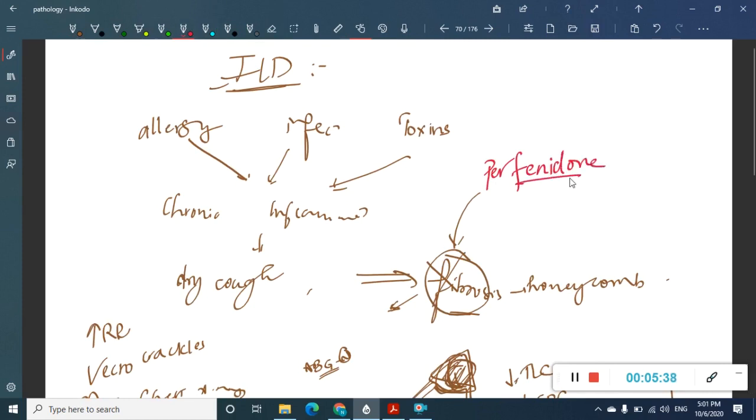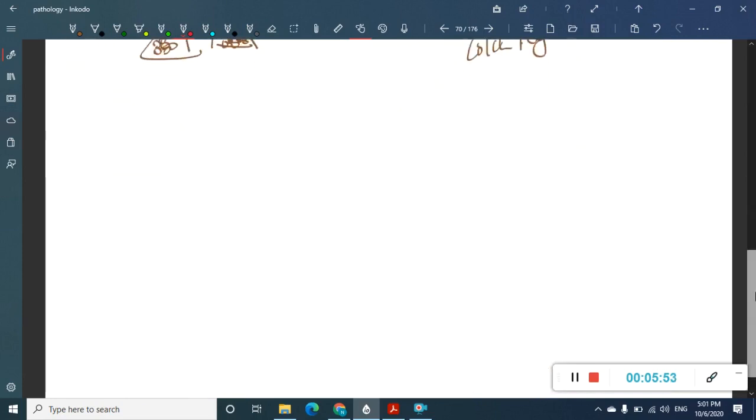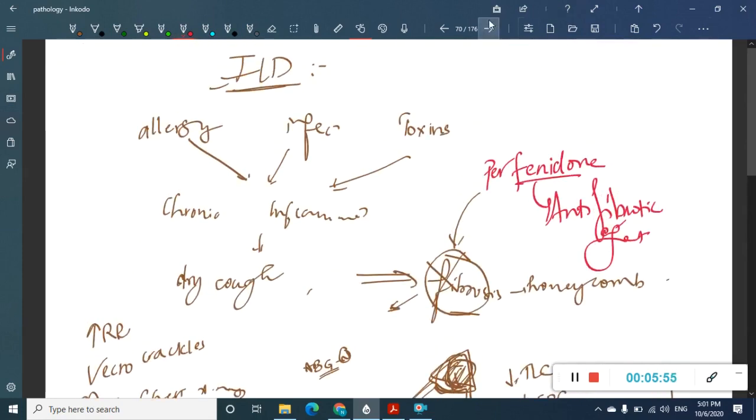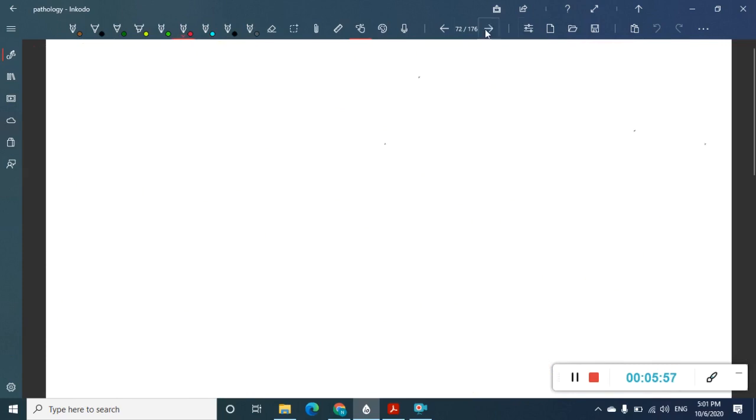What is this pirfenidone? This pirfenidone is actually an anti-fibrotic agent, and this is given to counteract the fibrosis. So these are the main things which you have to learn. There are many interstitial lung diseases. We will deal with each of them, not in great detail, but we'll cover everything.